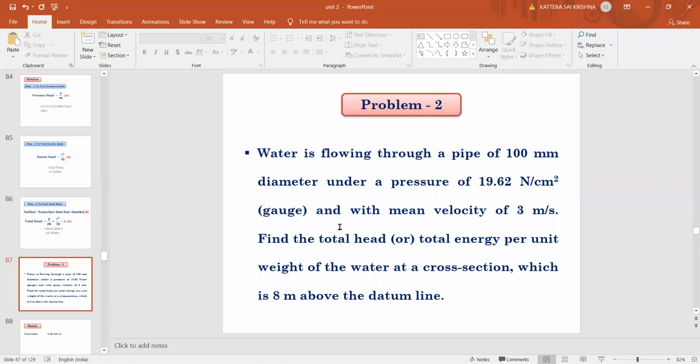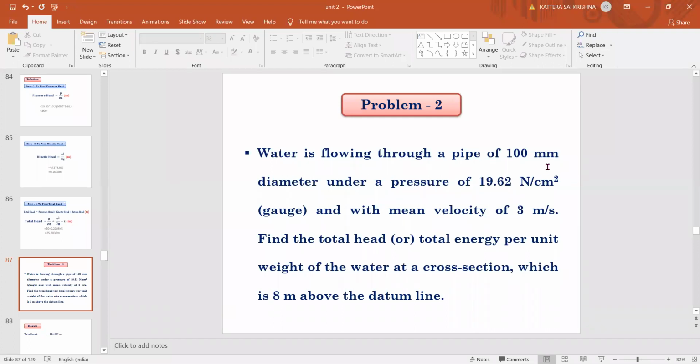Water is flowing through a pipe of 100 mm diameter under a pressure of 19.62 Newton per centimeter square and the mean velocity of 3 meters per second. Find the total head or total energy per unit weight of the water at a cross section which is 8 meters above the datum line. So almost the same. Please do this problem and tell the answer.